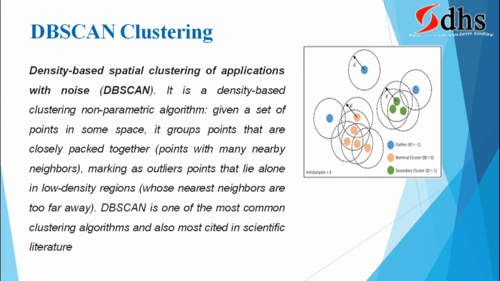Now you are seeing the India map. Where more corona patients are there, it will make one cluster. Maybe in a remote village, 1 or 2 corona patients will be there. We call them outliers. That is the concept. DBSCAN is one of the most common clustering algorithms and also most cited in scientific literature.